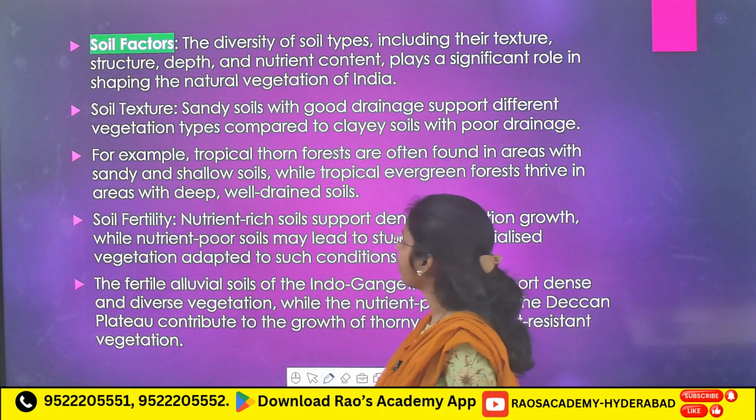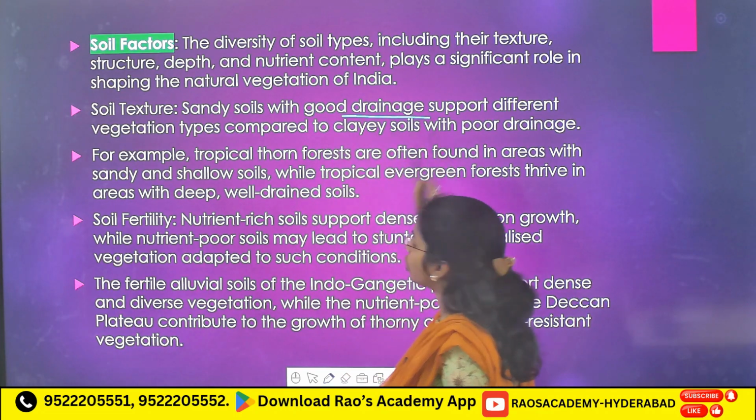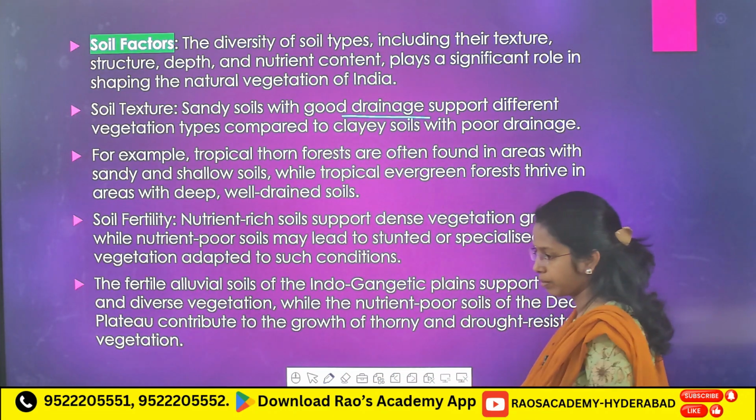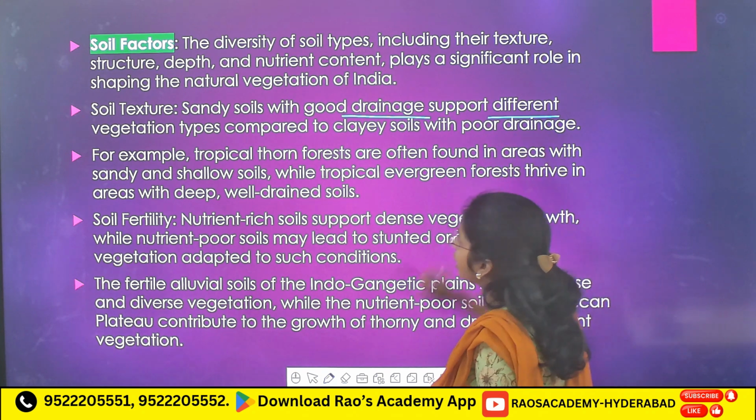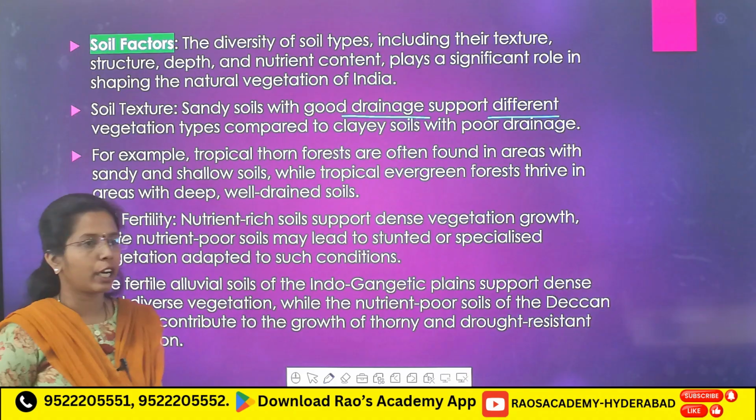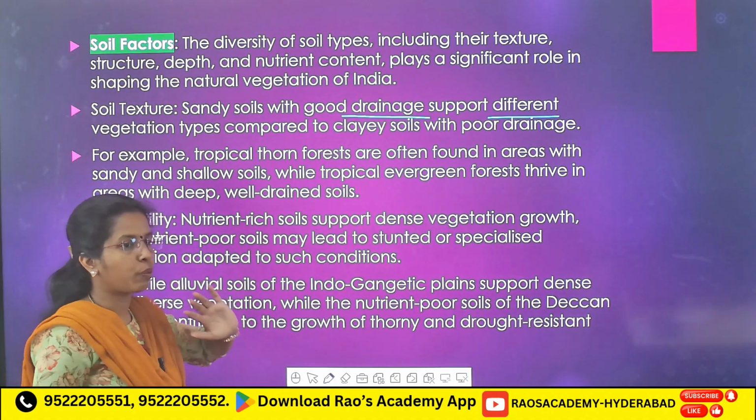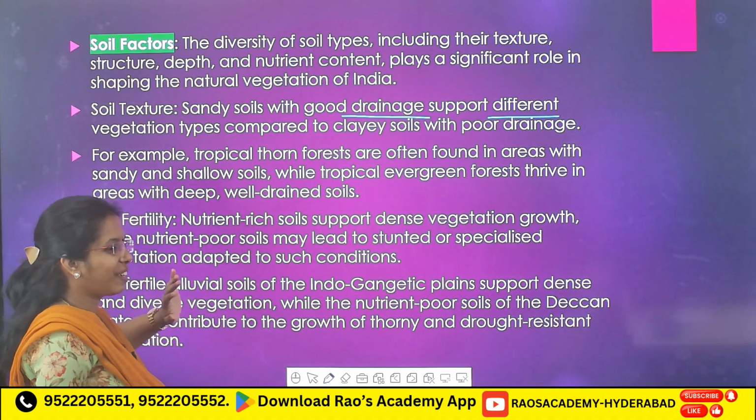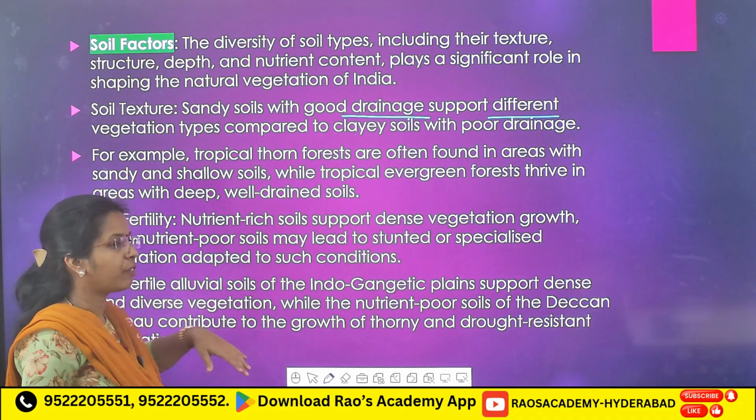Next, soil factors. Sandy soil with good drainage supports different vegetation types. Means soil also plays a very important role in natural vegetation, diversity in vegetation.